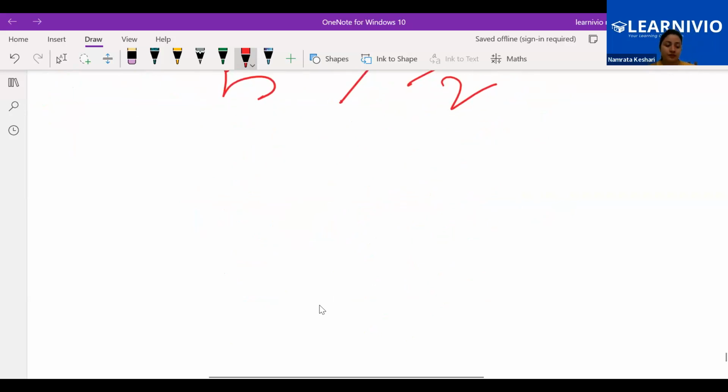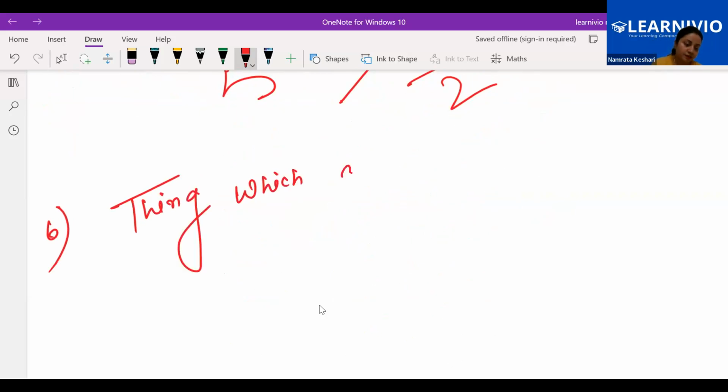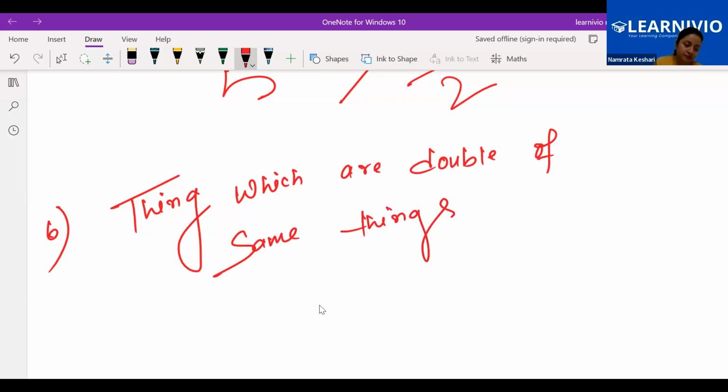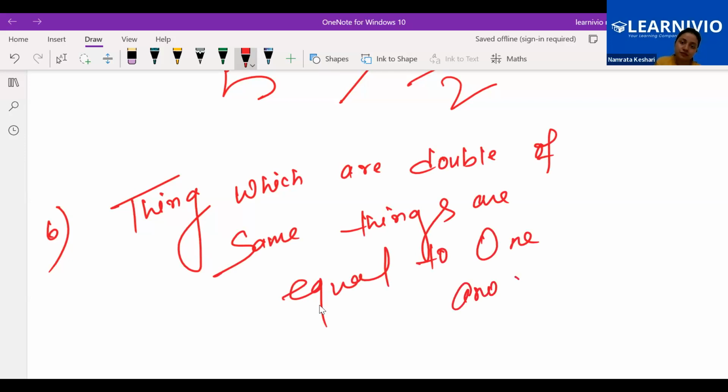Let's continue. Next one: things which are double of same thing are equal to one another. Things which are double of the same thing.